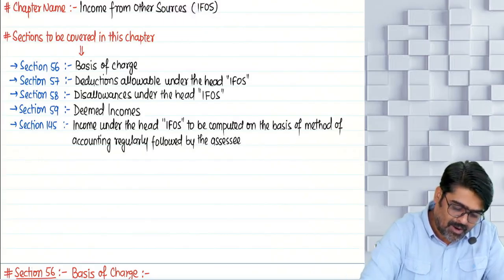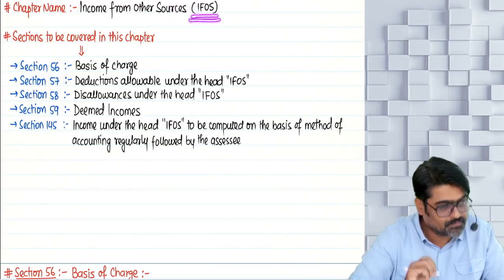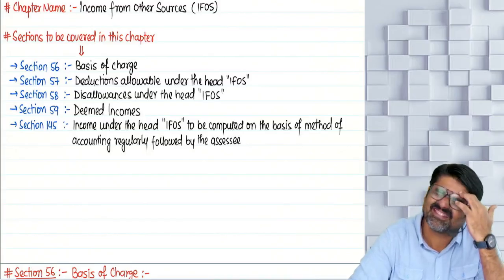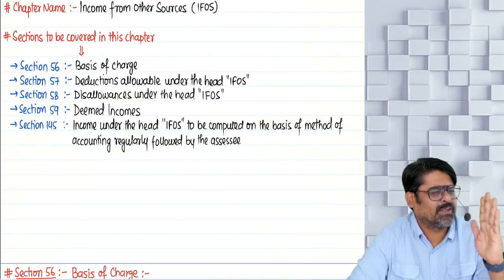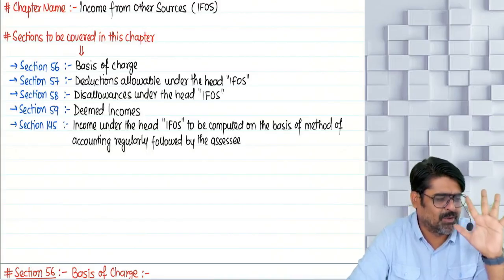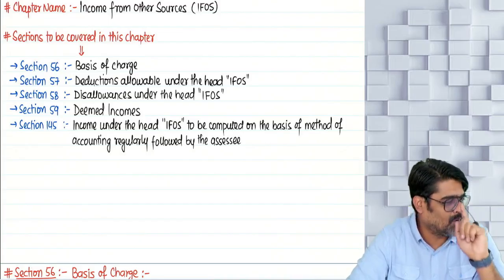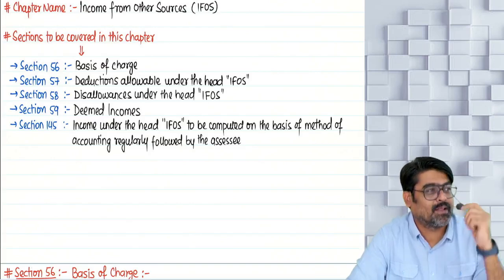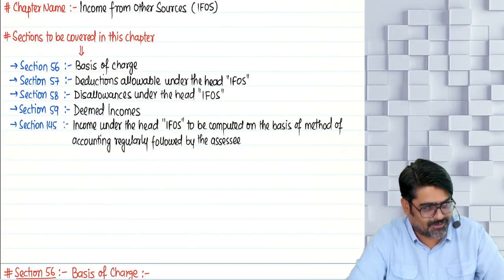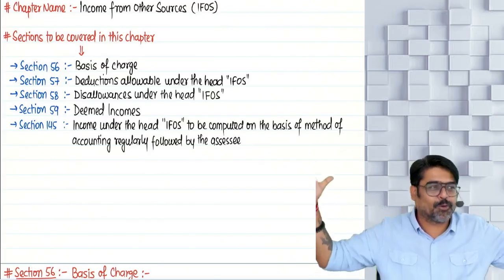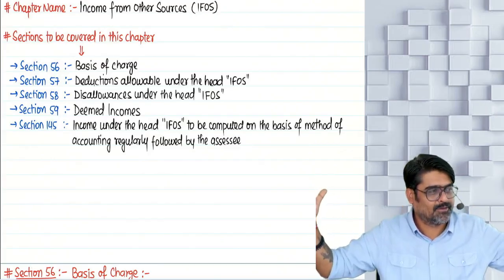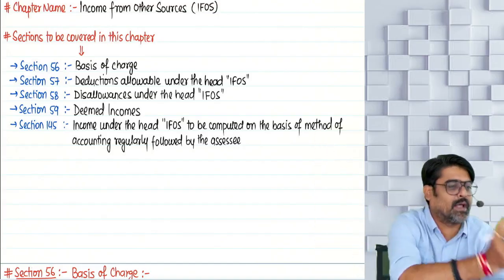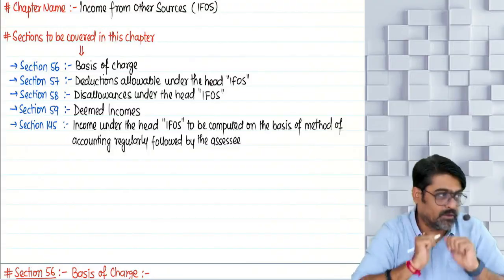So now tell me, how many sources of income are there? The same question 5 times I have asked you, and every time you have told me the wrong answer. How many sources of income are there? Many sources of income are there. All those sources of income we classify into 5 heads of income.